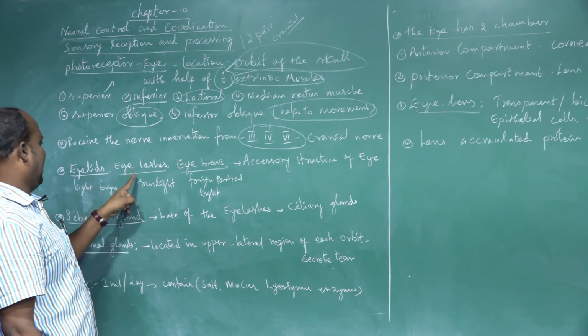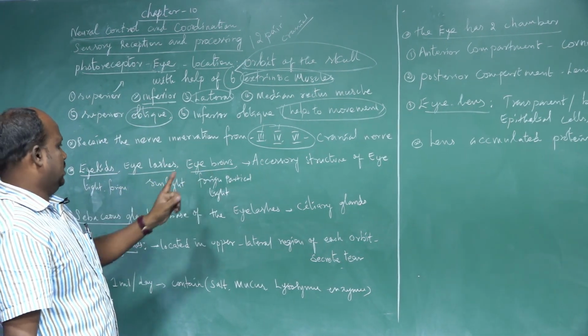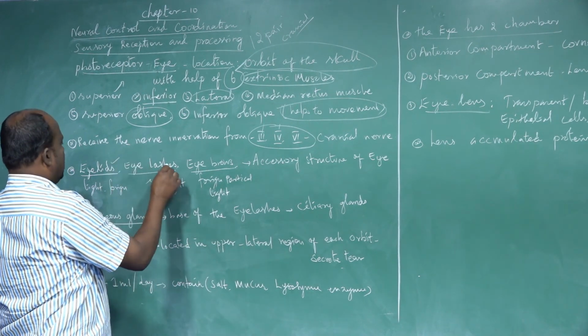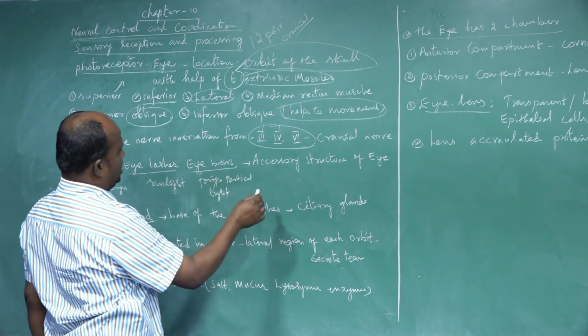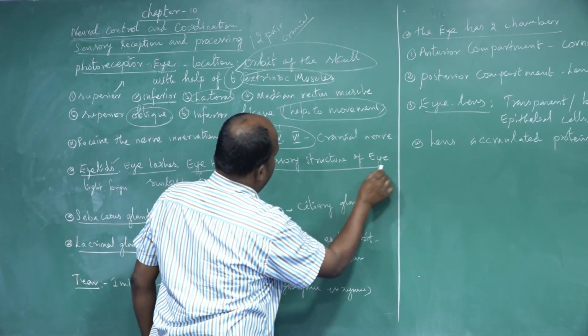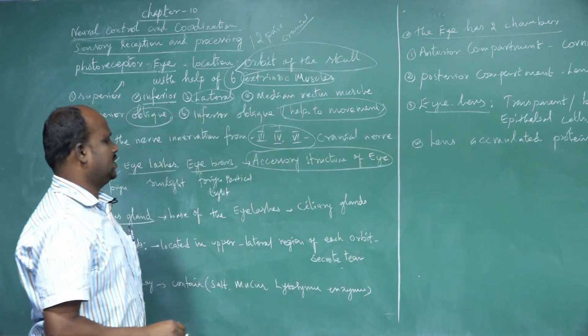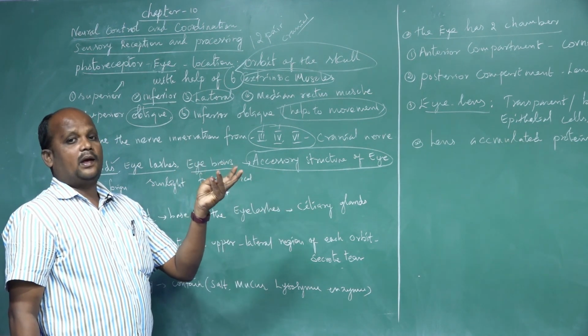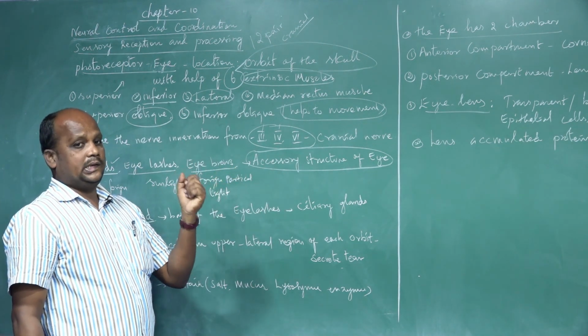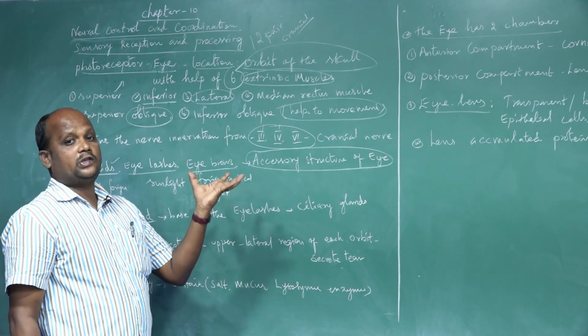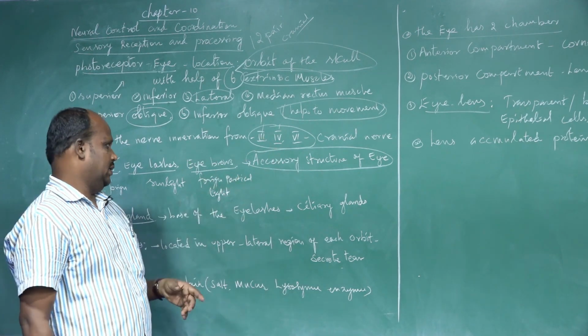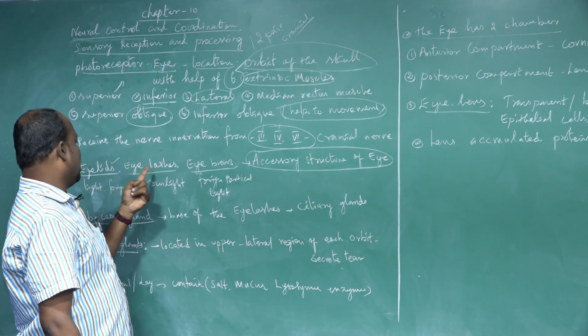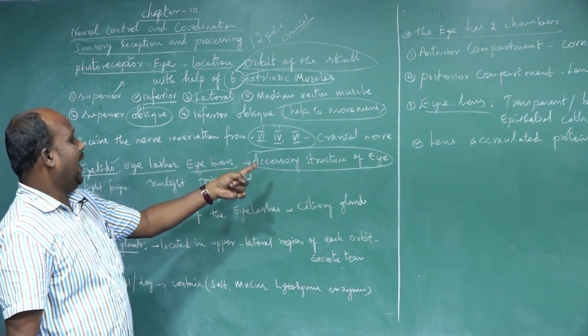Eyelids, eyelashes, eyebrows. This is otherwise called the accessory structure of the eye. What is the meaning of accessory? Lens, cornea, pupil: these are the primary sense parts of the eye structure. So the remaining eyelids, eyelashes and eyebrows are the accessory structure.